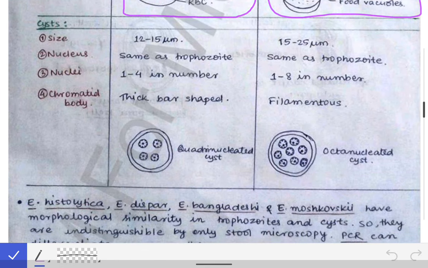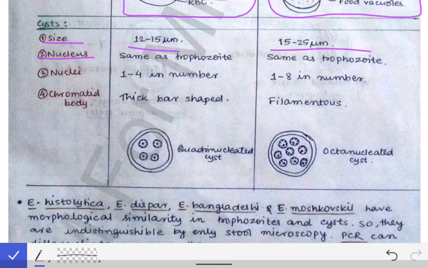There is a difference between the cyst of the Entamoeba histolytica and the Entamoeba coli as well. Again we will go by the features of those cysts. First we will talk about the size of the cyst of the Entamoeba histolytica and the Entamoeba coli. The size of histolytica is 12 to 15 micrometer, but the size in case of the coli is more, that is 15 to 25 micrometer. The size of trophozoite was also more for the coli, and for the cyst also the size is more for the coli. By that you can remember.